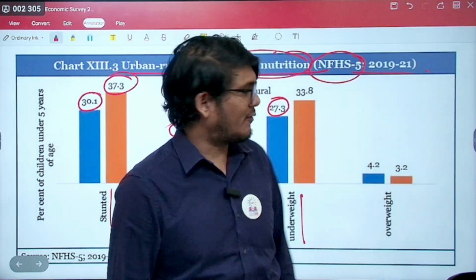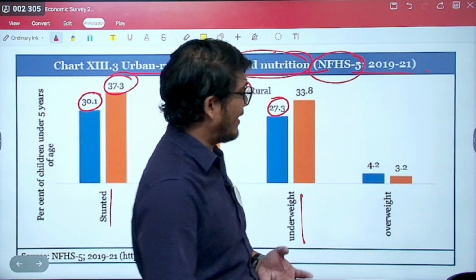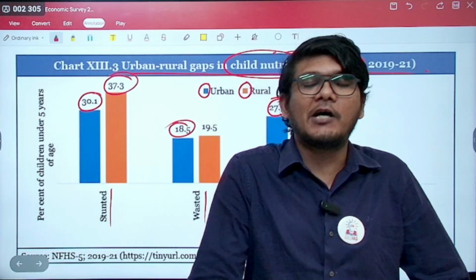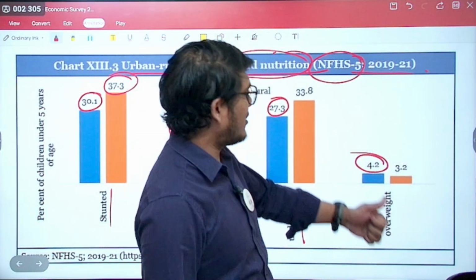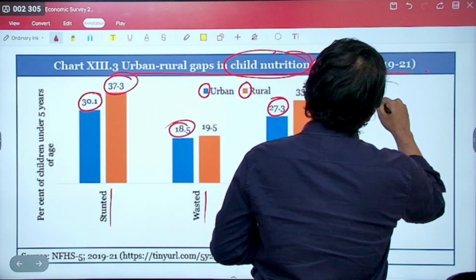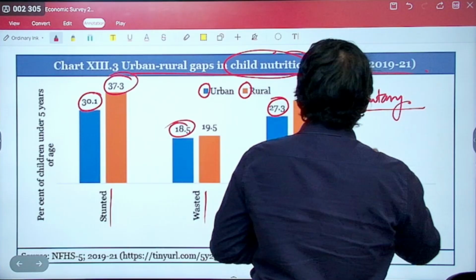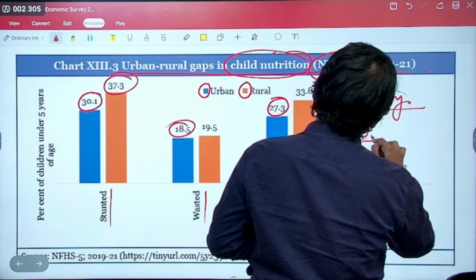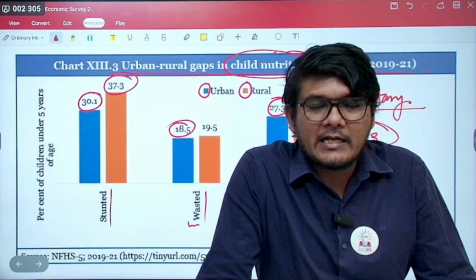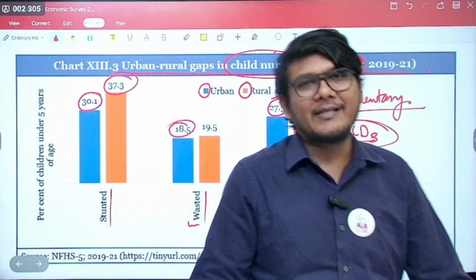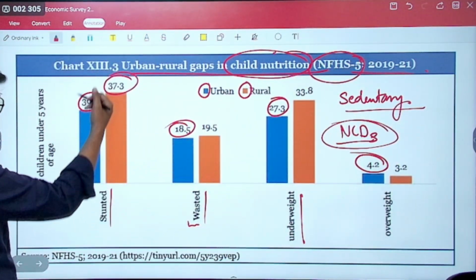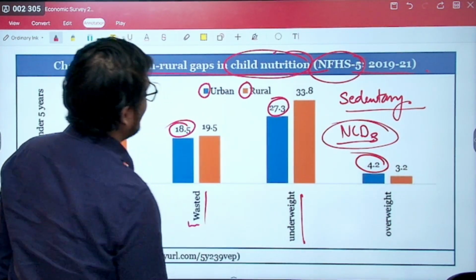However, as expected, if you talk about the overweight, there will be more overweight children in the urban areas than the rural areas. So obesity, overweight is the problem in the urban areas. There is an issue of sedentary lifestyle in the urban areas. The non-communicable diseases, NCDs, which we have seen in the previous chapter of the Economic Survey, are on the rise in the entire India, specifically in the urban areas, which needs to be controlled. But the number of stunted, wasted and underweight is also quite high.